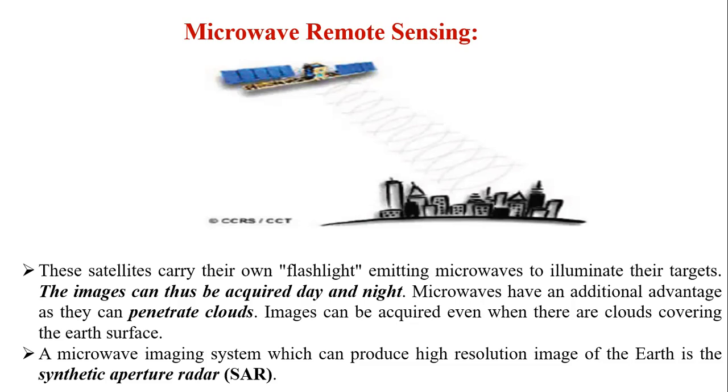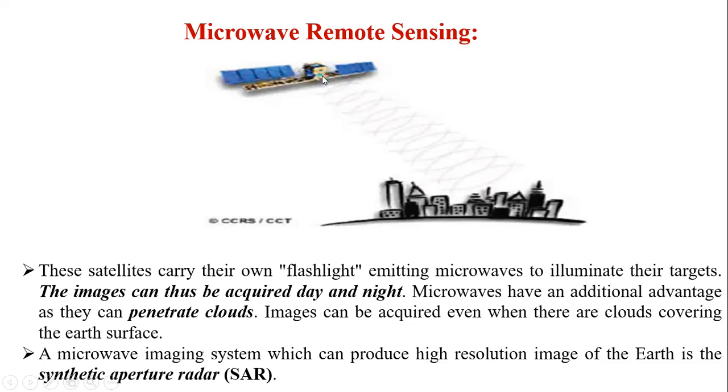We can overcome the problem of scattering, like non-selective scattering or Rayleigh scattering, because this type of microwave can even penetrate the clouds. So it can penetrate the clouds, and it will give a high resolution image. So image quality is very high in microwave remote sensing.